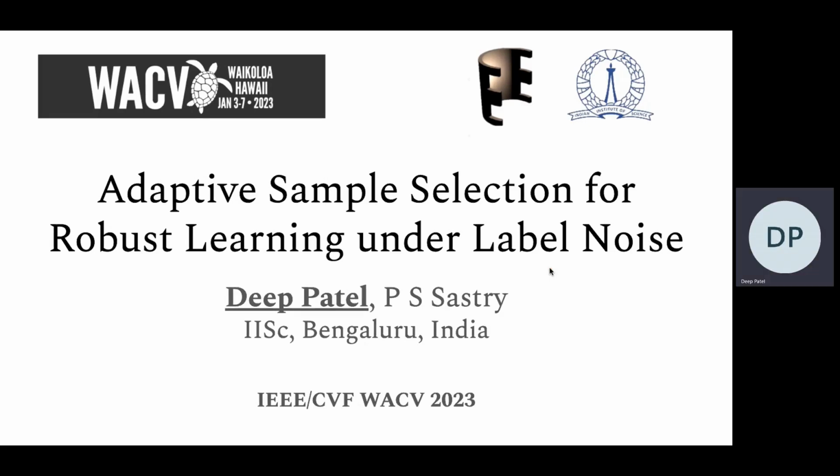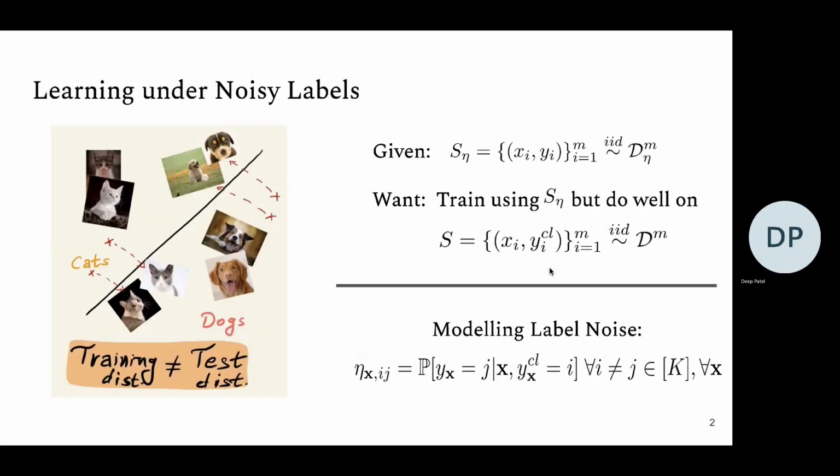I'll be presenting our work, adaptive sample selection for robust learning under label noise. Let's look at the problem formulation.